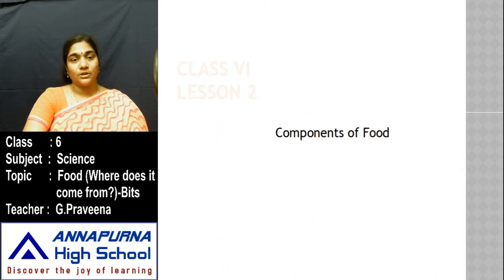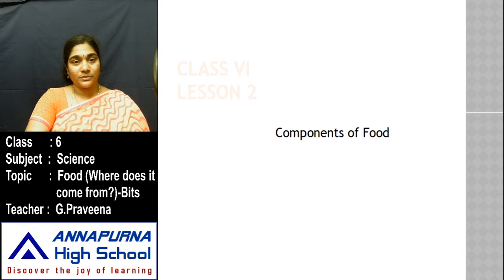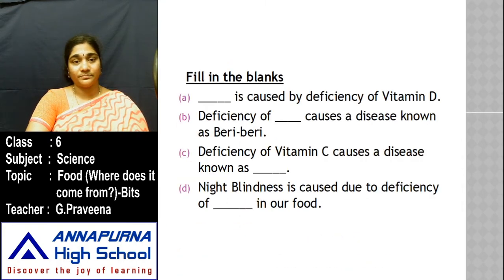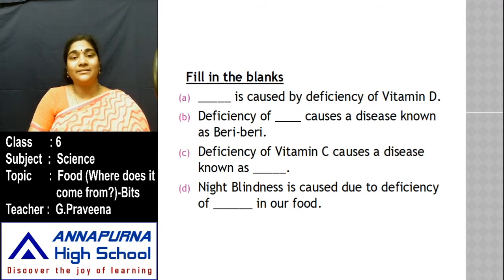Yes. So here comes your lesson 2, components of food. So here are a few bits and I hope you have watched the video 2 also. So the components of food, and just try to answer these bits now. Yes. So the first bit, dash is caused by the deficiency of vitamin D. If we do not consume proper amount of vitamin D, what does it lead to?